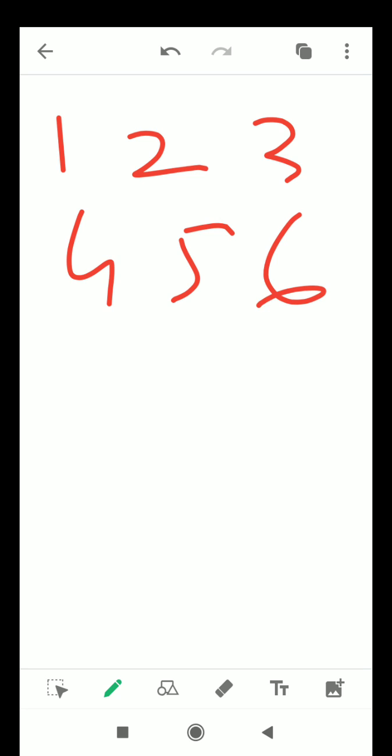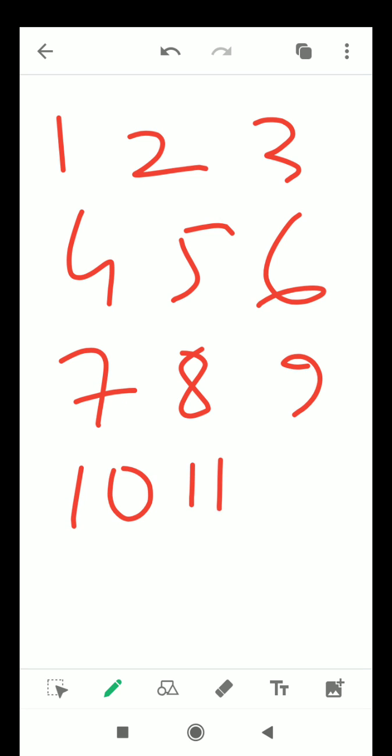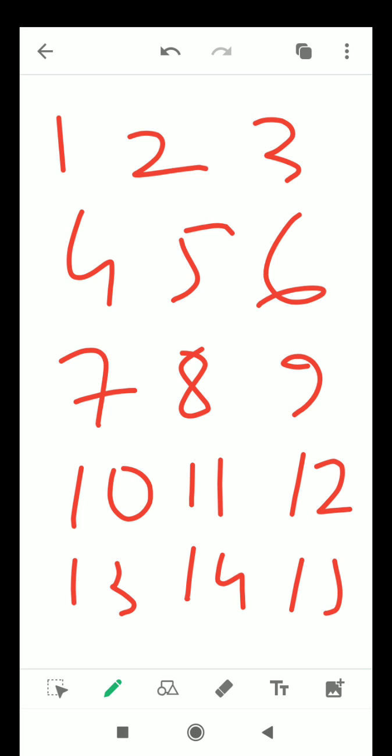The next topic is a very important topic. Suppose some numbers are given to you and you have to find out how many numbers are prime in between these numbers. Suppose 1 2 3 4 5 6 7 8 9 10 11 12 13 14 15.